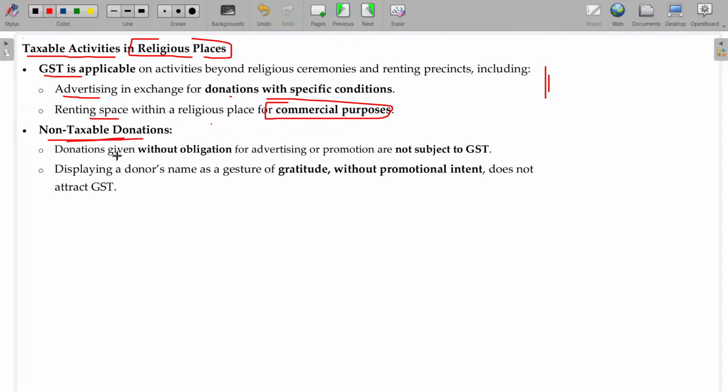What are called non-taxable donations? Donations given without obligation for advertising or promotion are not subject to GST. Okay, I am giving the donation. In the name of donation, if I advertise my business inside the temple, it's not permitted. So there GST will be applicable. Displaying a donor's name as a gesture of gratitude without promotional interest, then okay, GST will not be attracted.